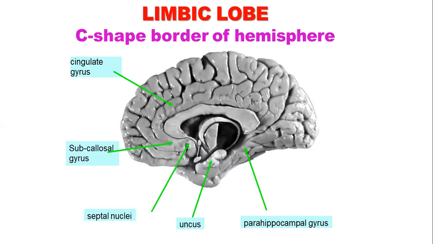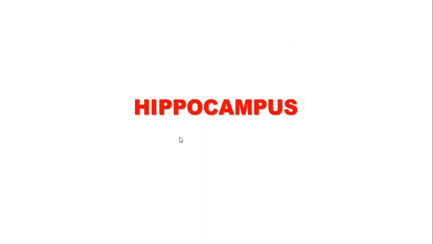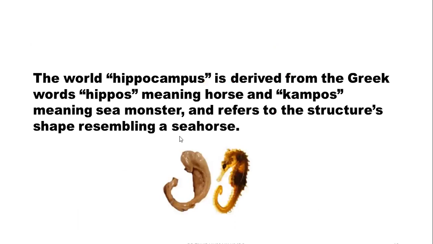Here is the limbic lobe. This is the parahippocampal gyrus, and this is the cingulate gyrus above the corpus callosum and subcallosal sulcus. Hippocampus. The word hippocampus is derived from the Greek word hippos, meaning horse, and campos, meaning sea monster, and refers to the structure's shape resembling a seahorse.